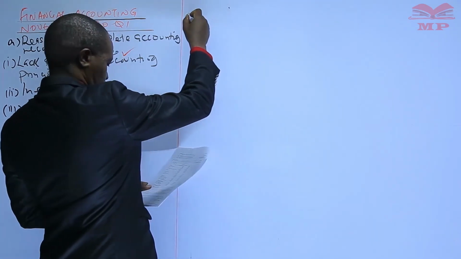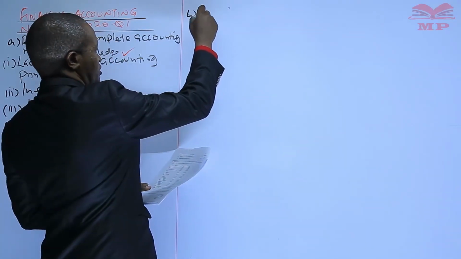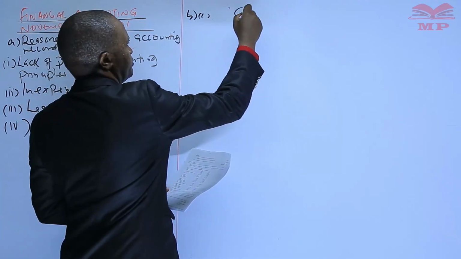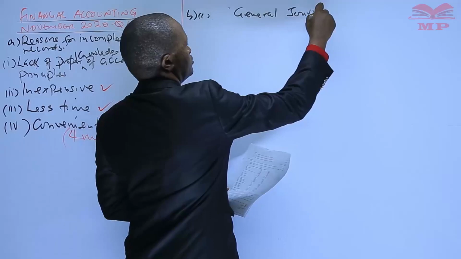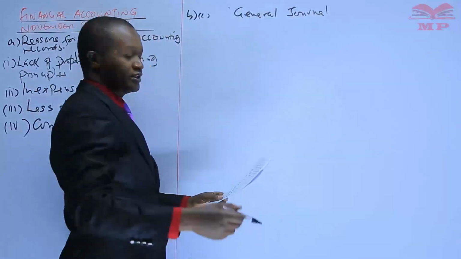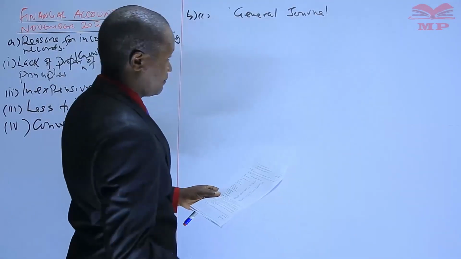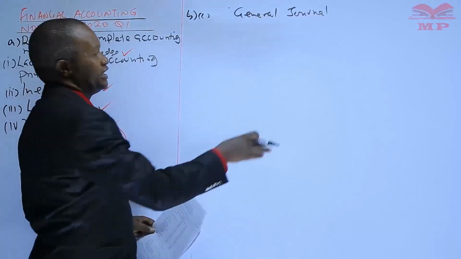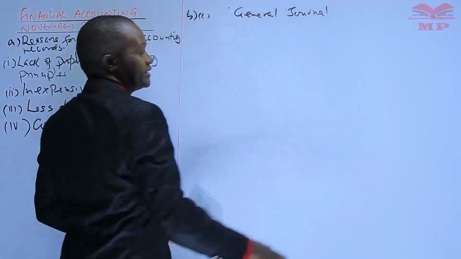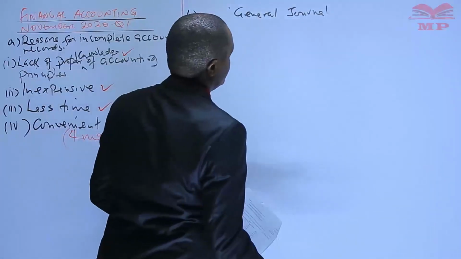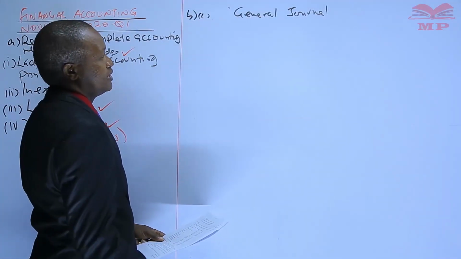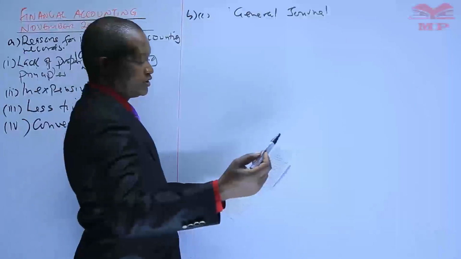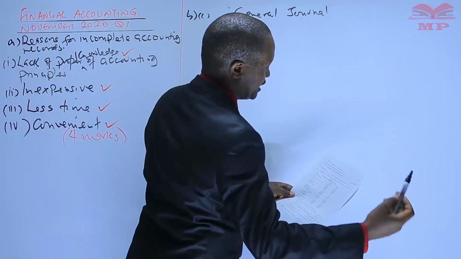So part 2B, Roman 1, we are going to prepare the general journal, which is also known as the journal proper. It is a day book, a diary that, among other things, is used to record and correct errors.